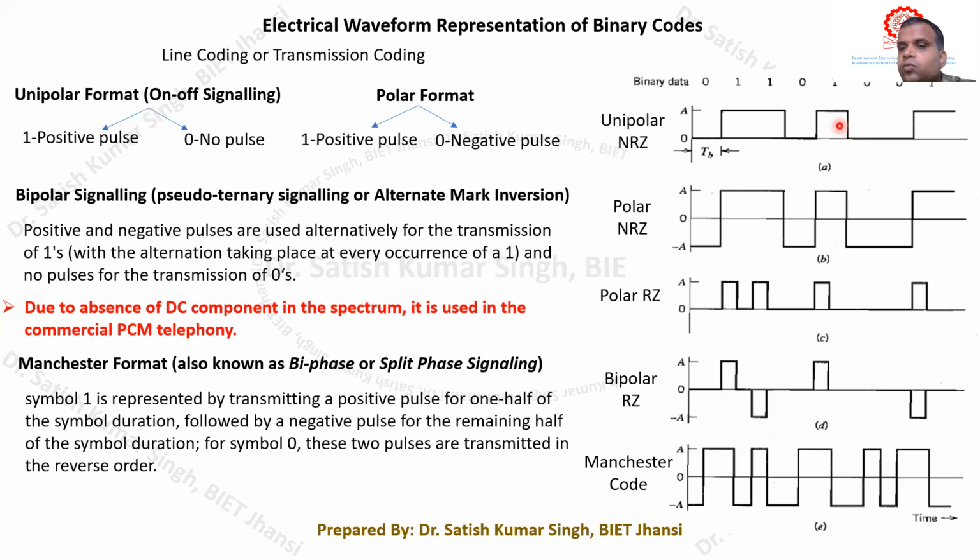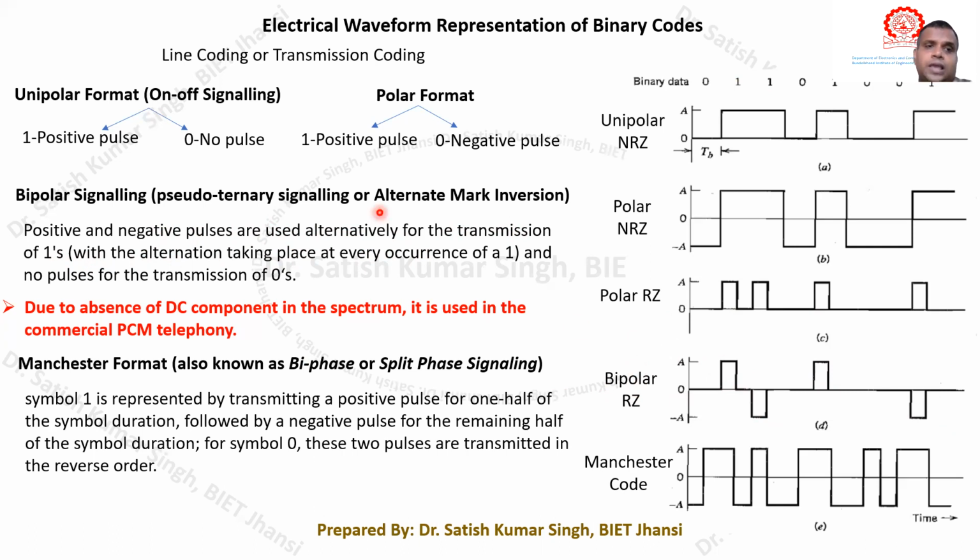Similarly, for the next one it generates a positive pulse, and for the next, a negative pulse. So this is what we have written here: positive and negative pulses are used alternatively for the transmission of ones. For 0 there will be no pulse transmitted. We only have to transmit the positive and negative pulses alternately to represent binary bit 1. This way we generate bipolar return to 0 signaling.